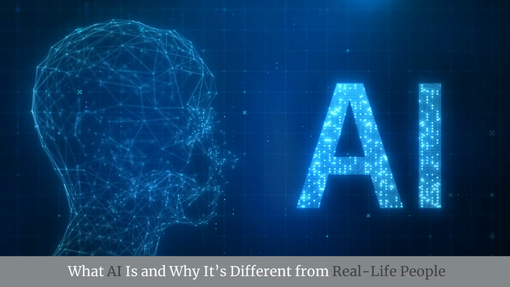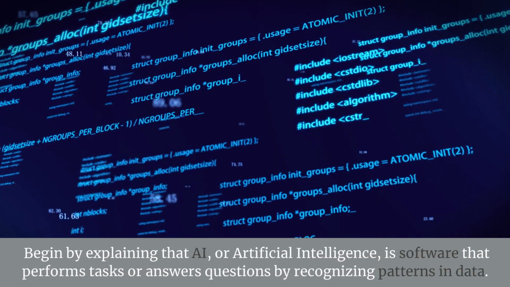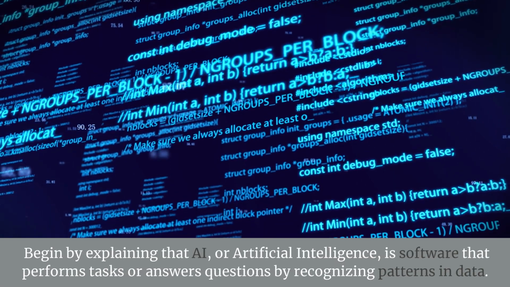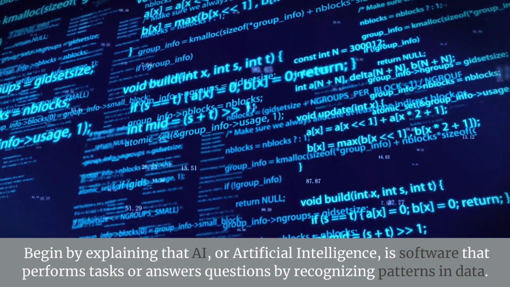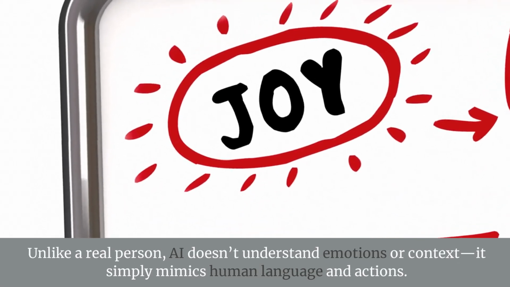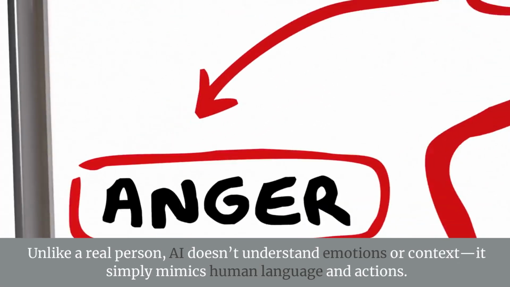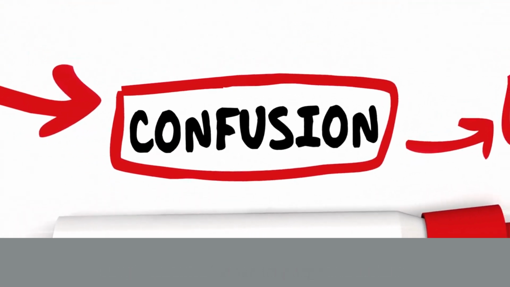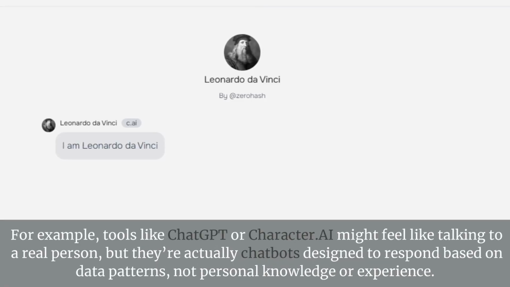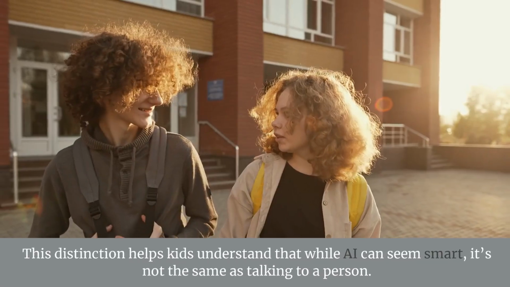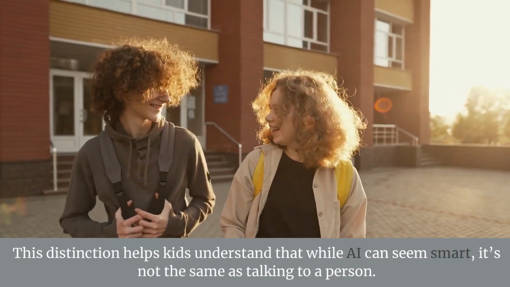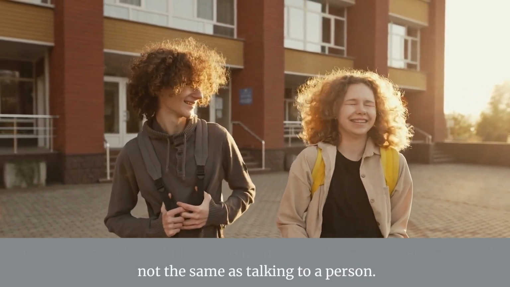What AI is and why it's different from real-life people. Begin by explaining that AI, or artificial intelligence, is software that performs tasks or answers questions by recognizing patterns in data. Unlike a real person, AI doesn't understand emotions or context. It simply mimics human language and actions. For example, tools like ChatGPT or Character AI might feel like talking to a real person, but they're actually chatbots designed to respond based on data patterns, not personal knowledge or experience. This distinction helps kids understand that while AI can seem smart, it's not the same as talking to a person.